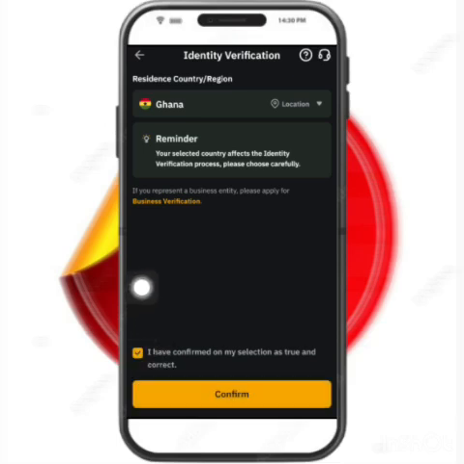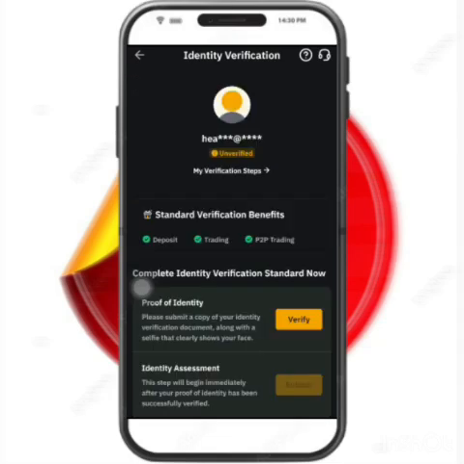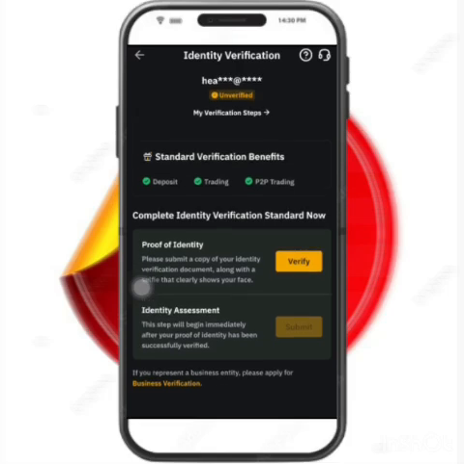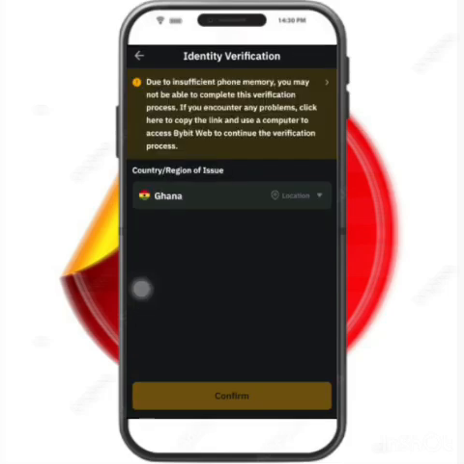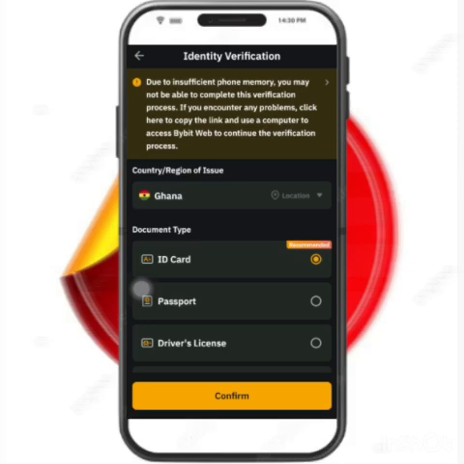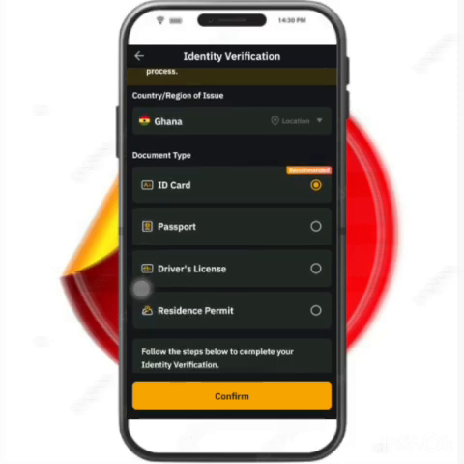Okay, so after that, you check this empty box here: I confirm my selection as true and correct. Okay, so press on confirm. So proof of identity. You have to verify your identity, with either your ID card, your passport, your driver's license, or residence permit. I think that the ID card is the one they are recommending if you are in Africa, if you are living in Nigeria, Togo, Ghana, and the other countries. The ID card is the best option for you.